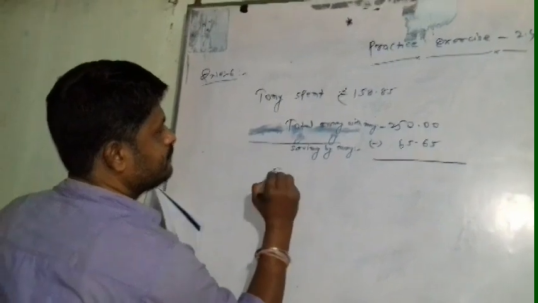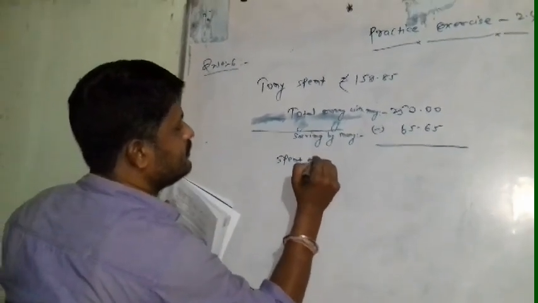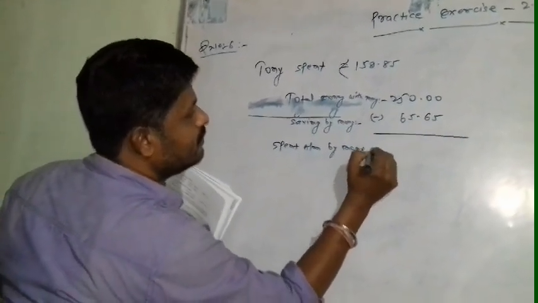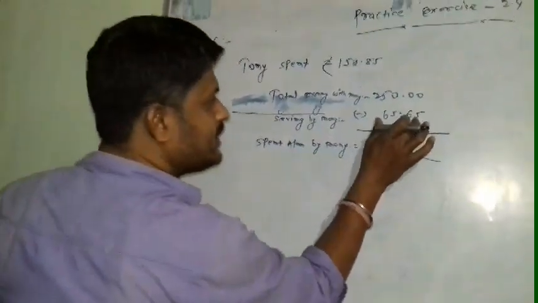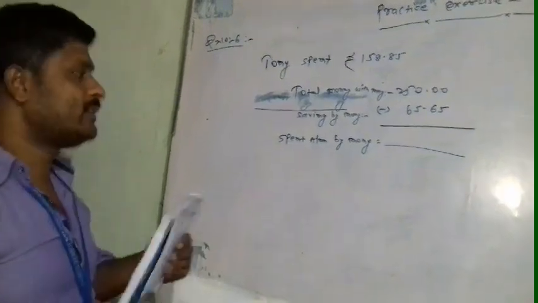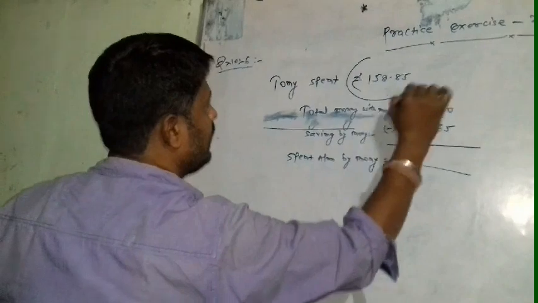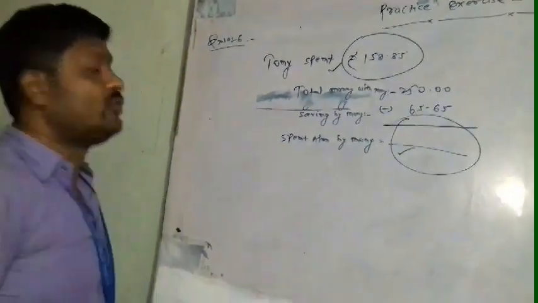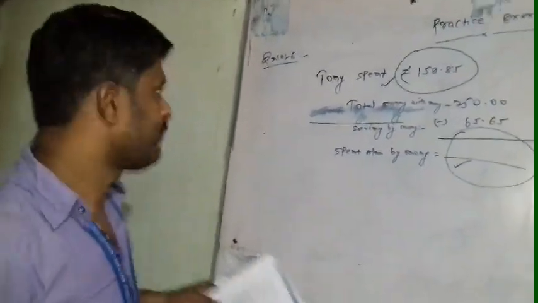So the spent amount by Moni is equal to, when you subtract 65.65 from 250, then you get her spent money. And this is the spent money by Tony. Then you will get who spent more and by how much. Okay, now question number 7.